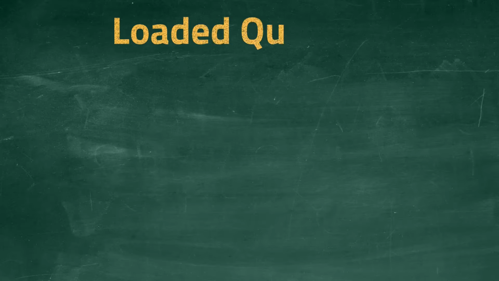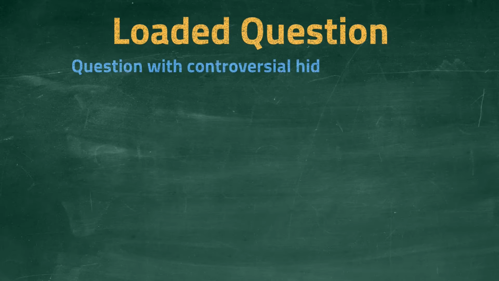The loaded question is a type of informal fallacy. It occurs when someone asks a question that has a controversial and hidden premise, a premise that has an implied truth value. Many questions have hidden premises. Indeed, you probably don't even notice this, as the hidden premise is assumed by everyone. The fallacious loaded question occurs when the hidden premise is disputed or controversial.